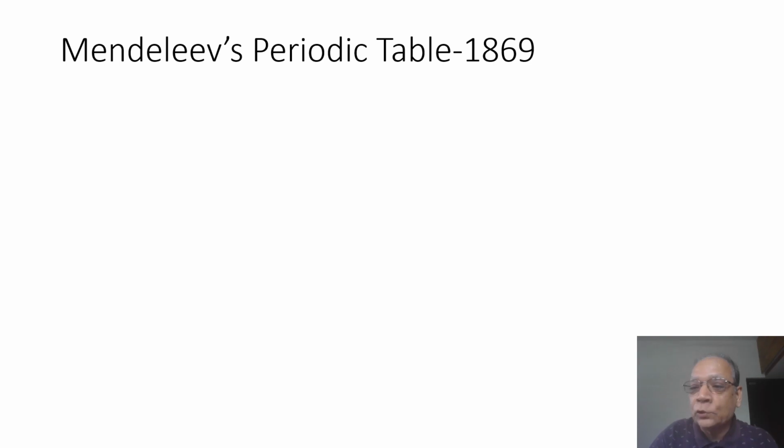Now comes historically the most important work, done by Dmitry Mendeleev of Russia, as he made his periodic table in 1869.